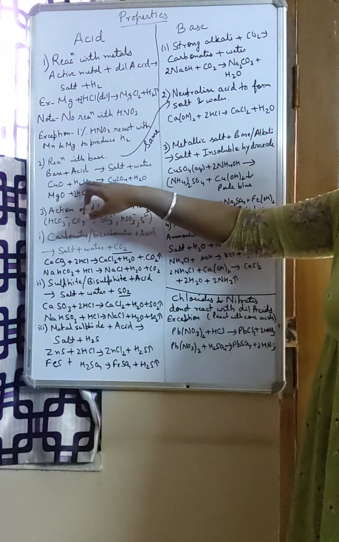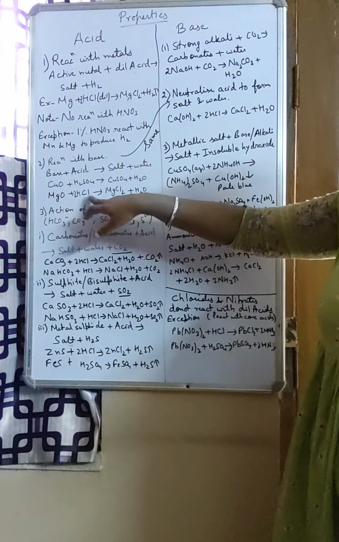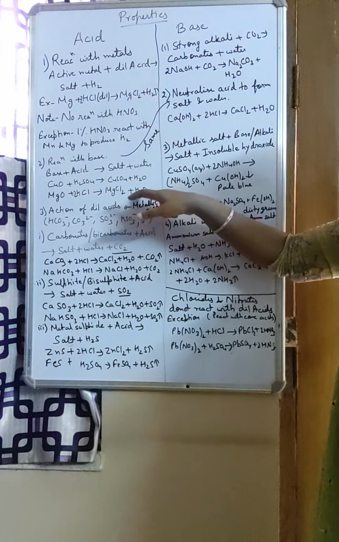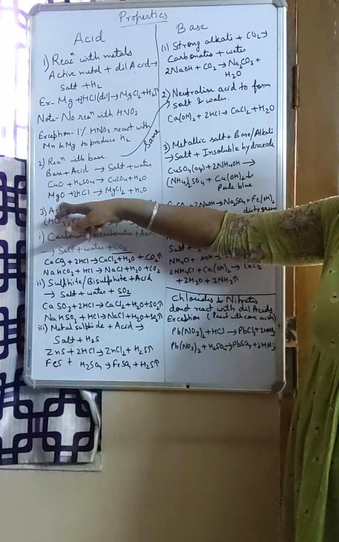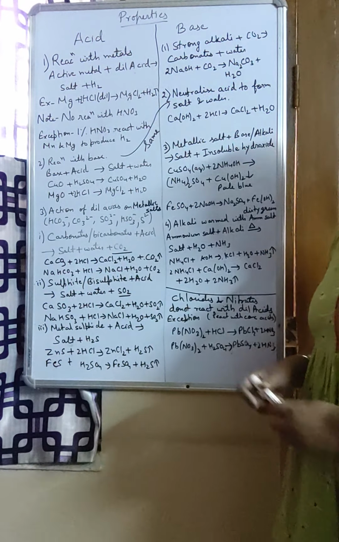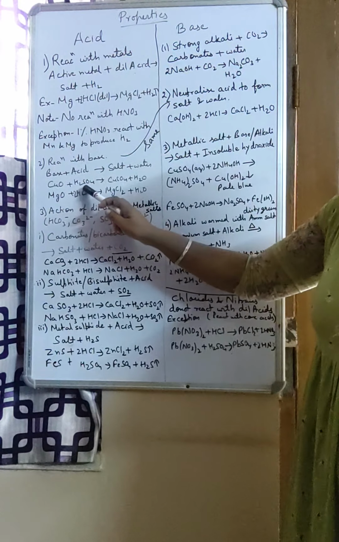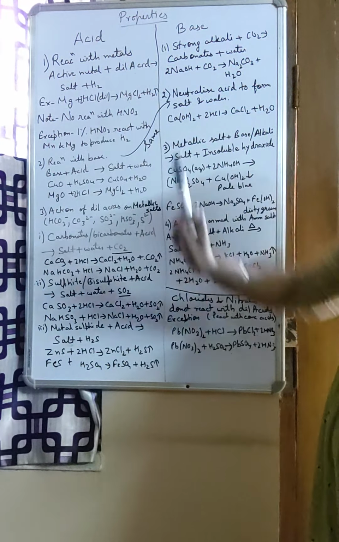One base, copper oxide reacting with acid giving copper sulfate and water. Magnesium oxide reacting with HCl giving magnesium chloride and water. You can write many more such reactions. Sodium oxide reacting with HCl giving sodium chloride plus water. So you will see, children, basically all these are double displacement reactions. This one is a displacement reaction.